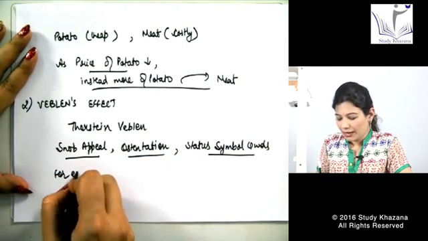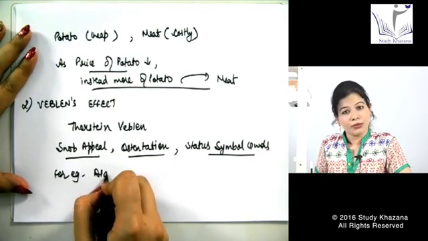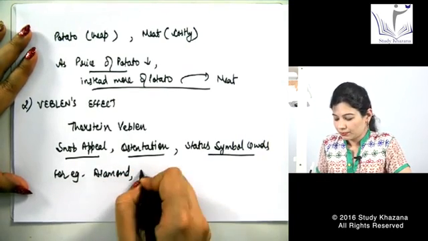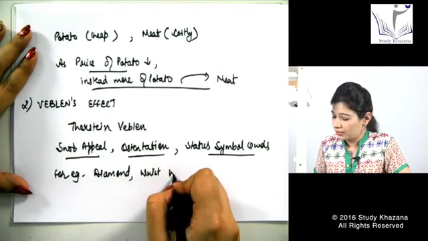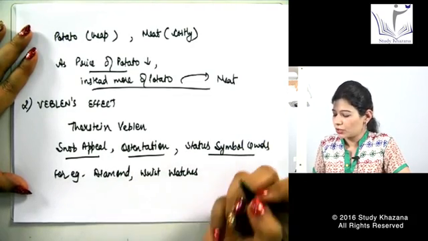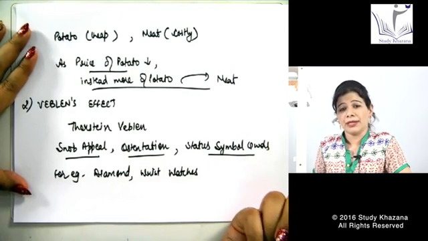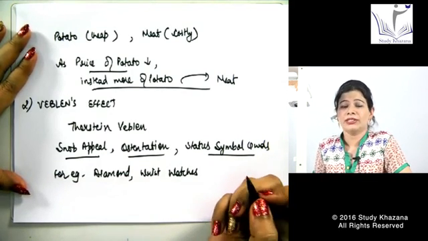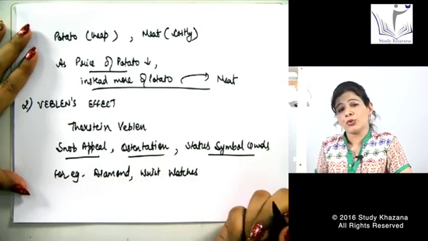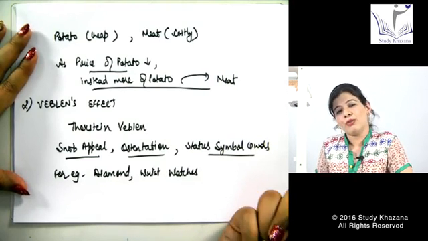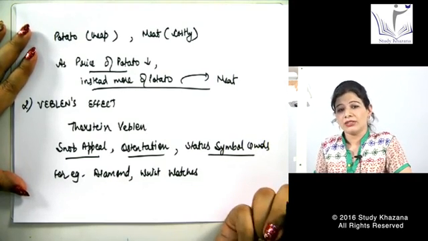For example, here we can take goods like diamonds and wristwatches. Normal wristwatches might be available in the market for rupees 100, 200 or 300, but why do we go for Swatch watches or branded watches like Fast Track or Titan?